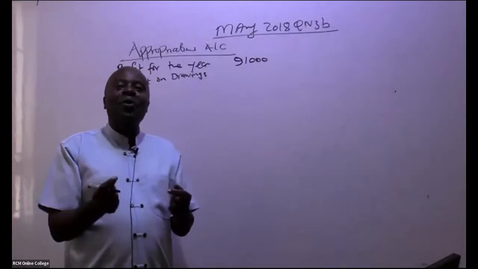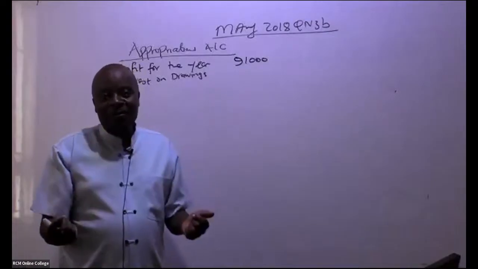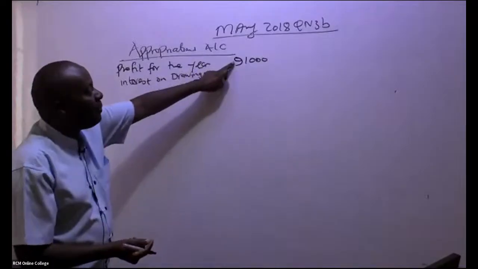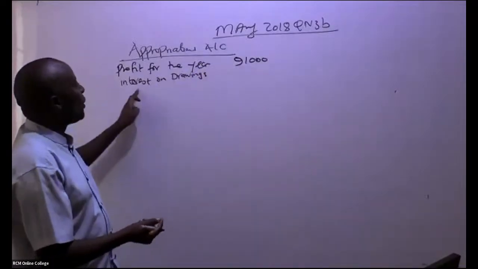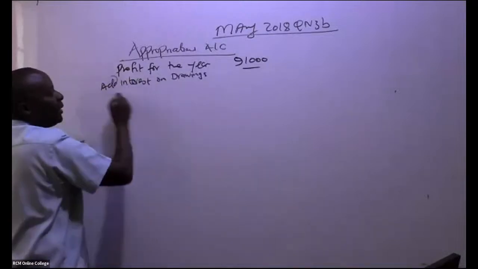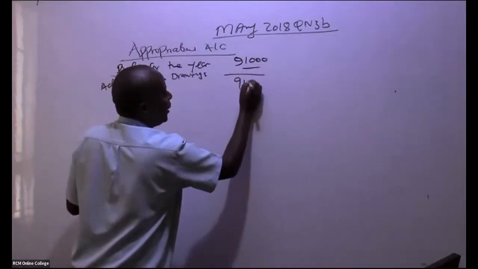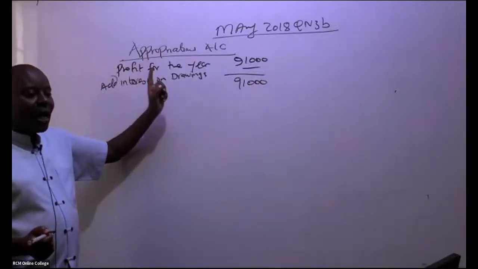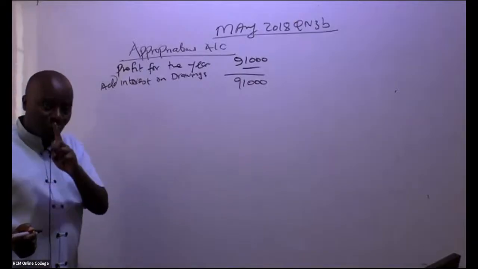But remember that soft loan is basically fake. So if there is any interest that had been charged and this amount has been reduced, you shall always add this interest back. In this question, ladies and gentlemen, we don't have any interest on drawings.